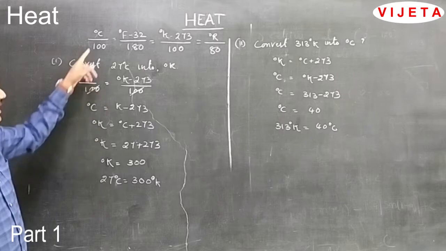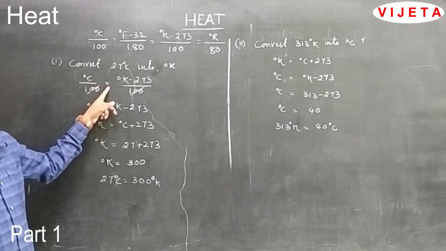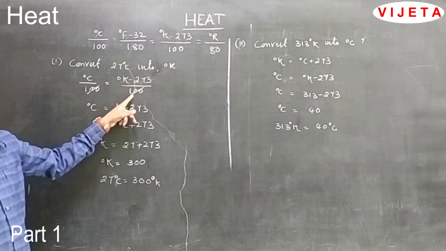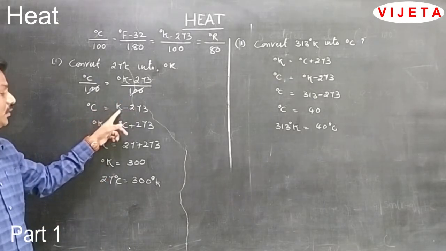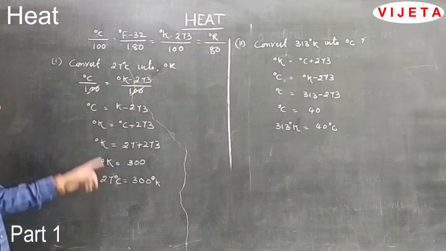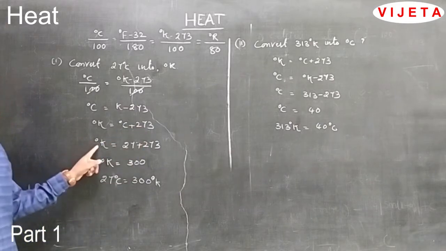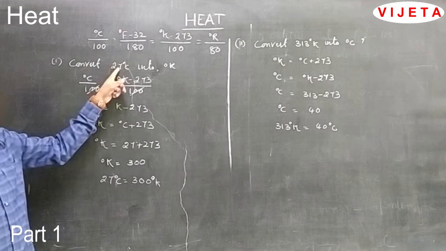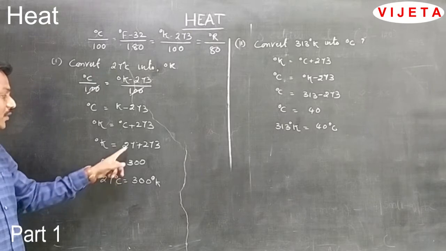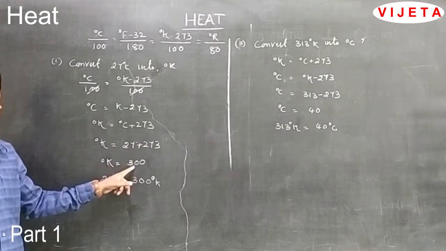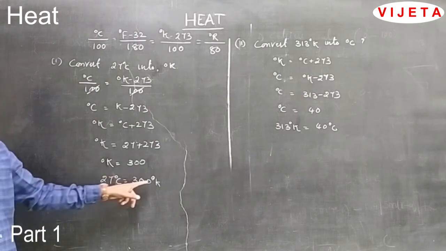According to our expression, the relation between degree Celsius and degree Kelvin: C by 100 is equal to K minus 273 by 100. Students, 100 is cancelled. Degree Celsius is equal to K minus 273. Degree Kelvin is equal to degree Celsius plus 273. Given 27 degrees Celsius, K is equal to 27 plus 273, which is 300. So 27 degrees Celsius is equal to 300 Kelvin.